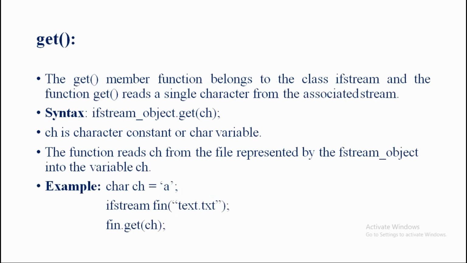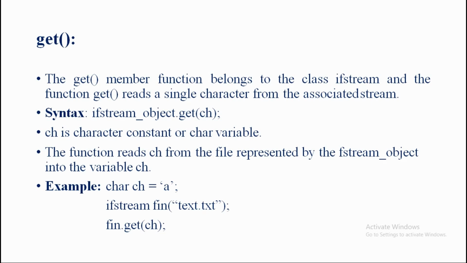Okay, now after completing the put member function, the next member function is called the get member function. We know that before displaying any information, maybe a single character or any type of character, and we know that put displays a single character, we need to input a single character into the file.